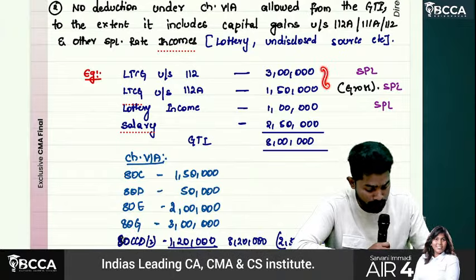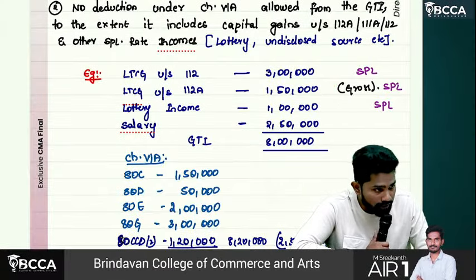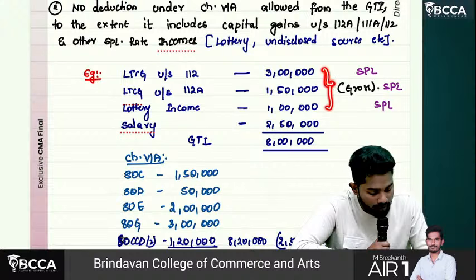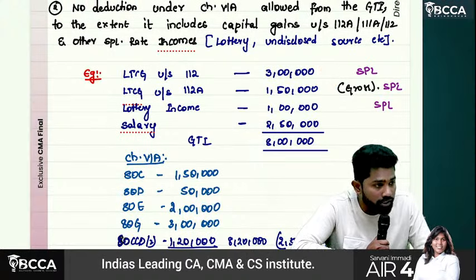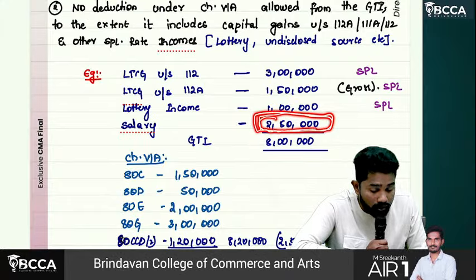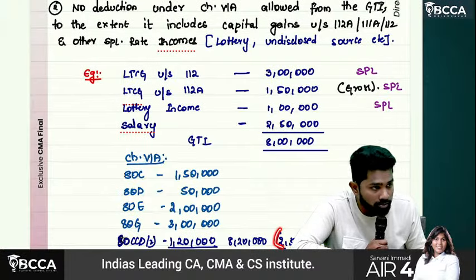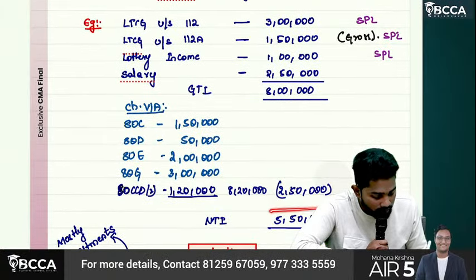So here these three are special rate incomes, and on these we cannot claim deductions. What is the general rate income? 2,50,000. That means only to the extent of 2,50,000 we can claim deductions. So we claimed 2,50,000. Then the net total income is how much?